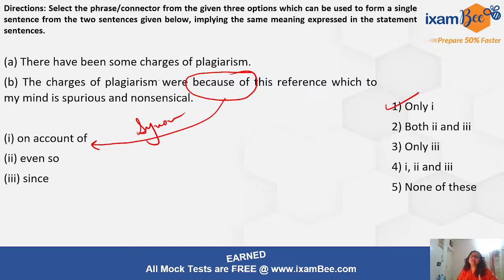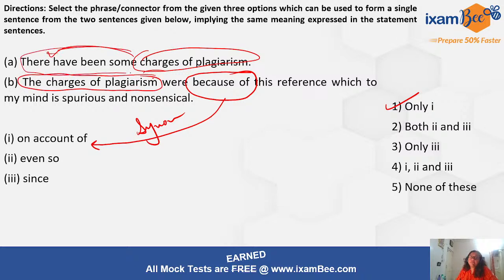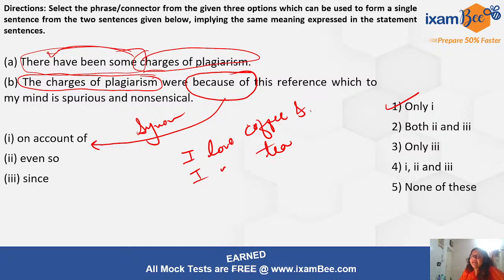And one important point to note: when there are words repeated, like here in the end of this sentence and the starting of this sentence, you can drop some of the parts of the sentence. For example, if you have to connect I love coffee, I love tea, you will write I love coffee and tea.